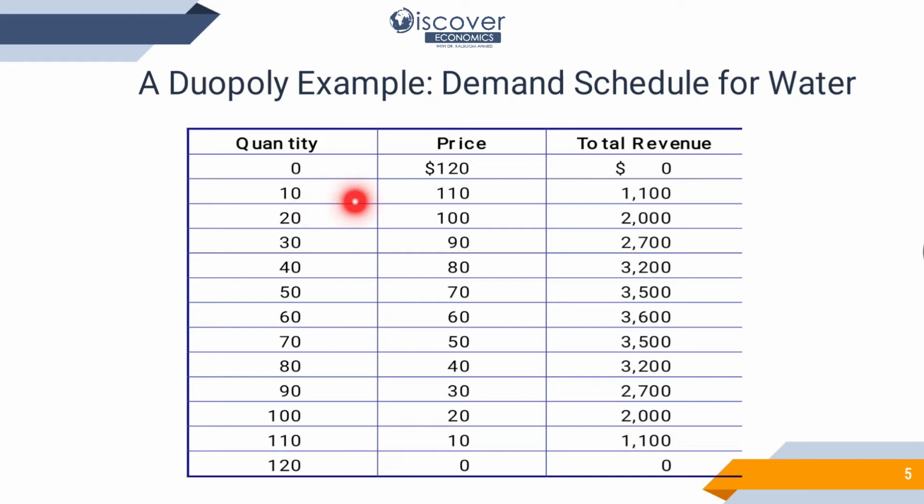So 10 multiplied by 110 will be 1100. 20 multiplied by 100 will be 2000. 30 multiplied by 90 will be 2700. 40 multiplied by 80 will be 3200. Now by seeing all this data, you can understand that 3600 is the maximum that we are getting. So 3600 means we should produce 60 gallons of water and we can have $60 as the price. So this is the data as per the duopolist's profits.